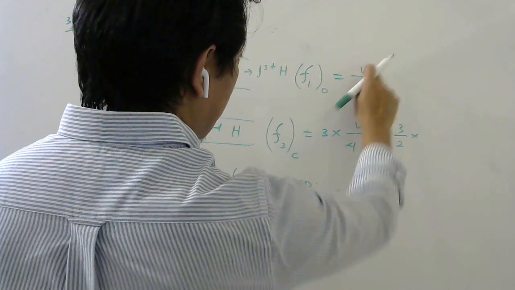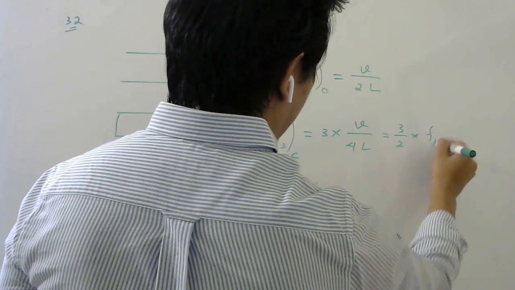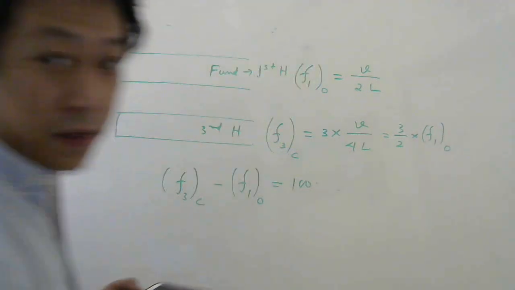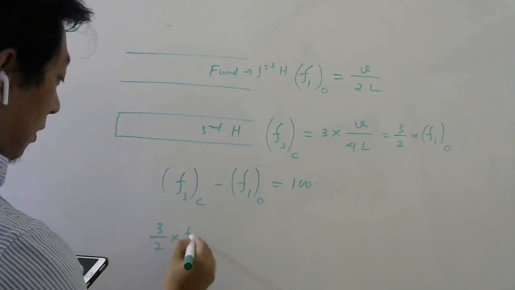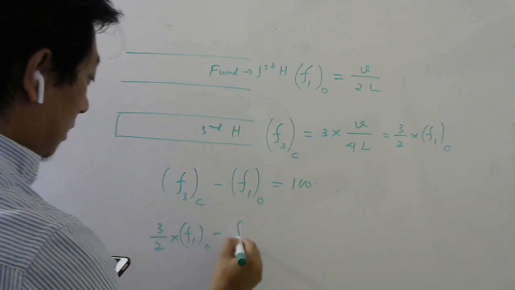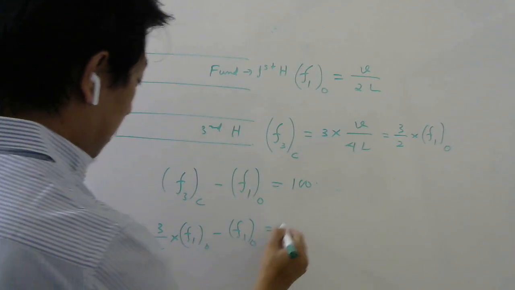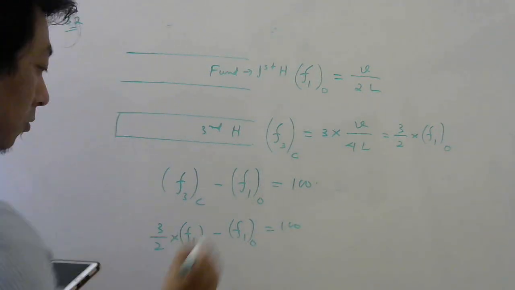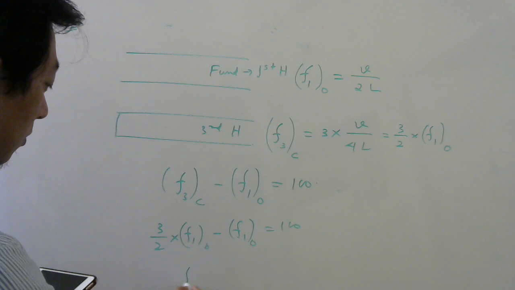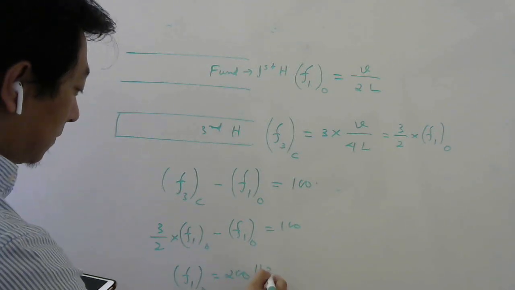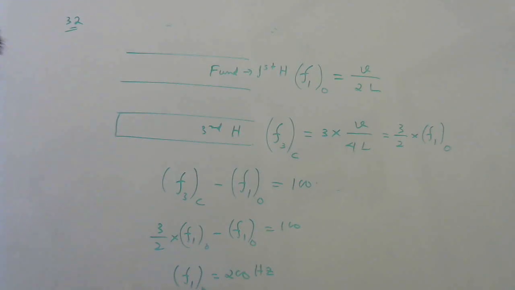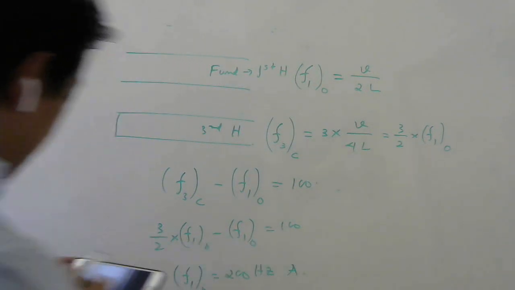The remaining V by 2L I can write as F1 open. So 3 by 2 into F1 open minus fundamental frequency of open pipe equals 100. 3 by 2 minus 1 is 1 by 2, cross multiply, F1 open will be 200 Hz. That means the correct option will be option A. So simple question again.